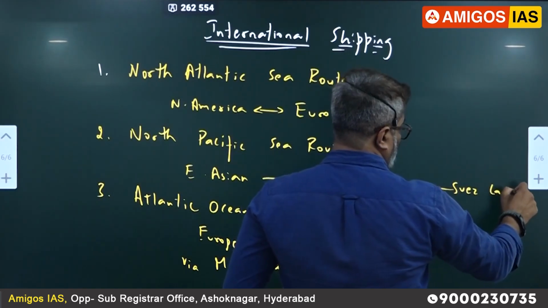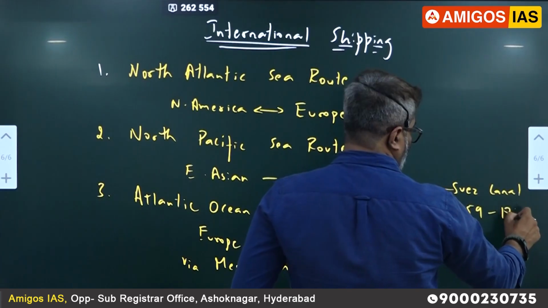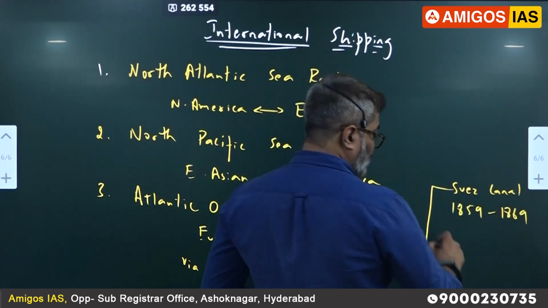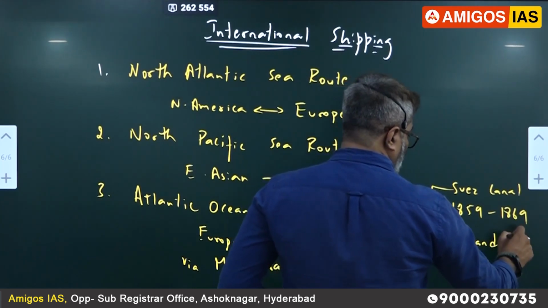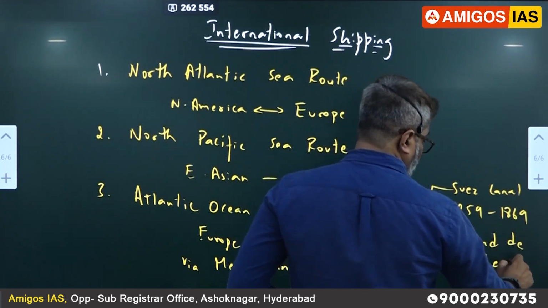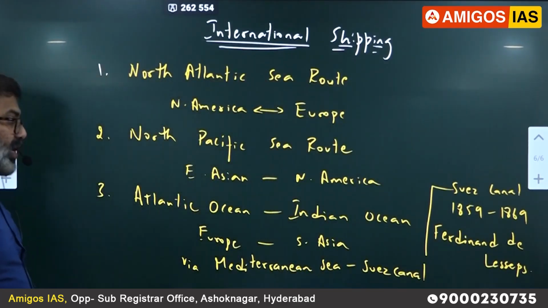Suez Canal was built between 1859 to 1869 by French architect Ferdinand de Lesseps. Ferdinand de Lesseps was a French architect who built Suez Canal in Egypt.